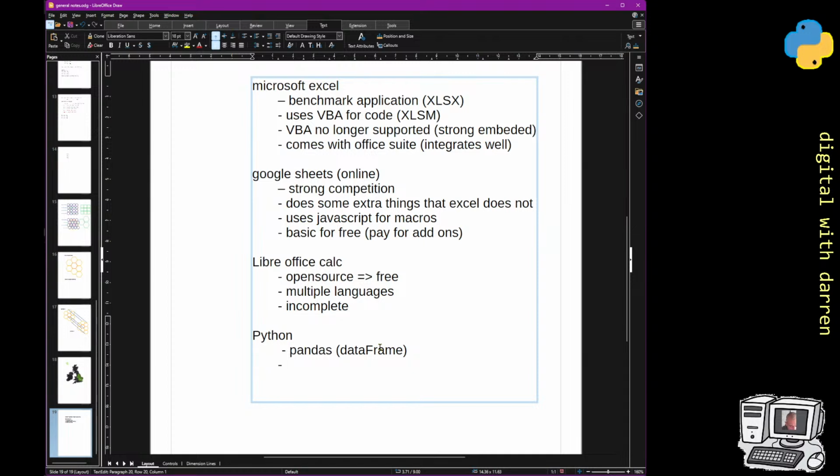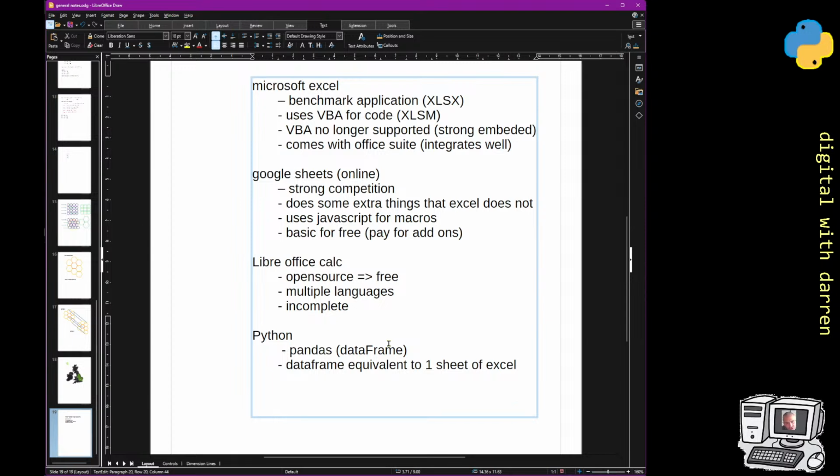A data frame is equivalent to one sheet of Excel. Notice I've used the terminology of one sheet of Excel, but it could have been one Google Sheet or one LibreOffice sheet. It's basically one table isolated on its own.